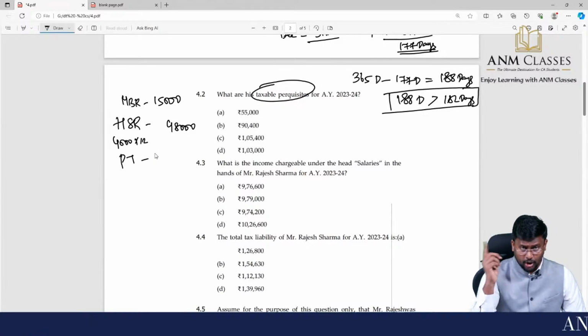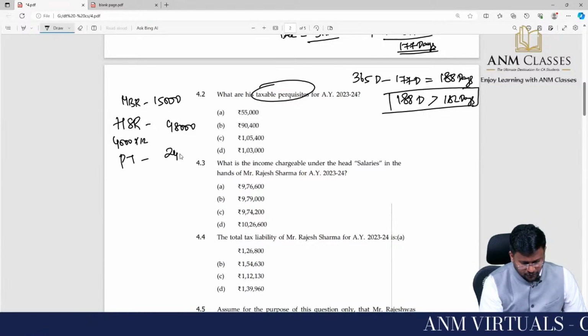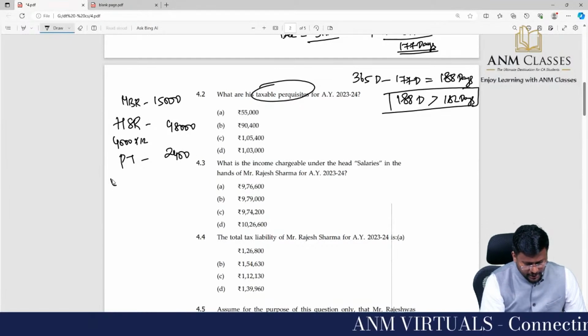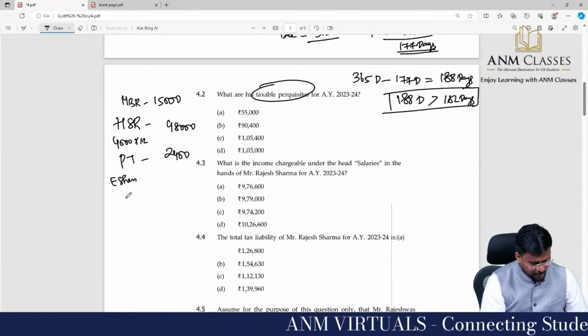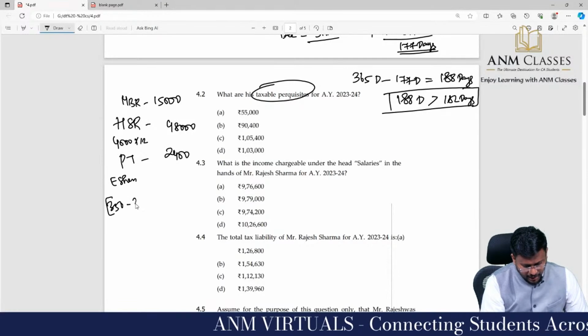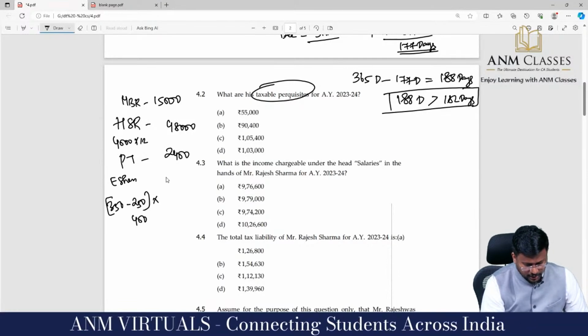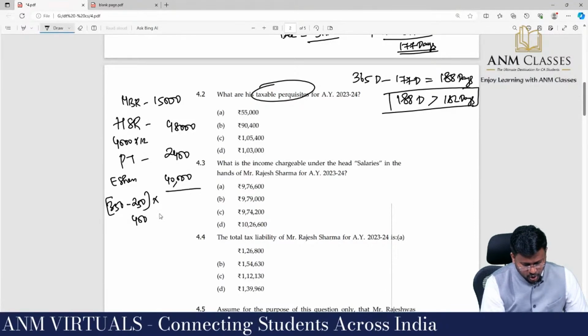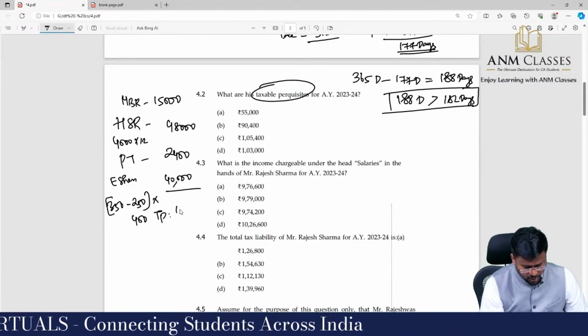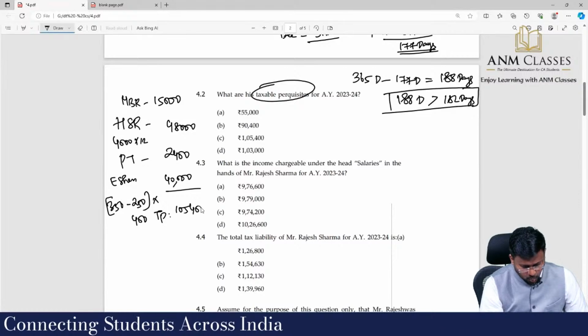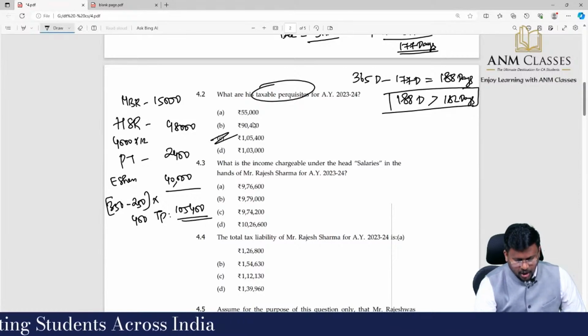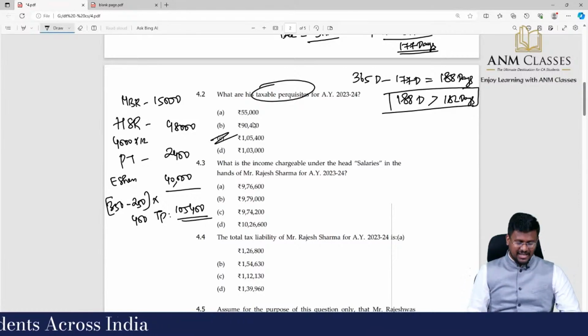Professional tax paid by the employer has to be treated as perquisite, 2,400. Equity shares: fair market value is 350 but given at 250, so 100 into 400 shares is 40,000. So the total taxable perquisite comes to 1,05,400. Option C is the right answer.